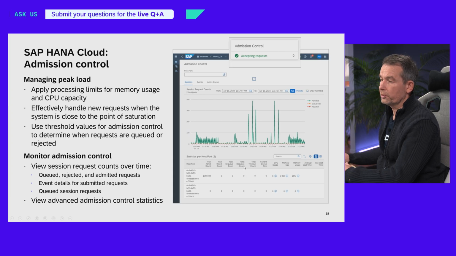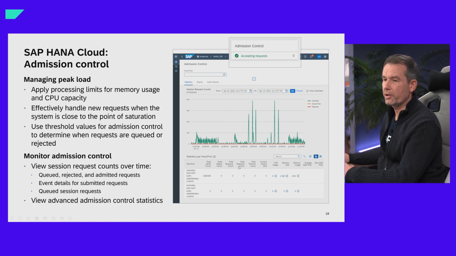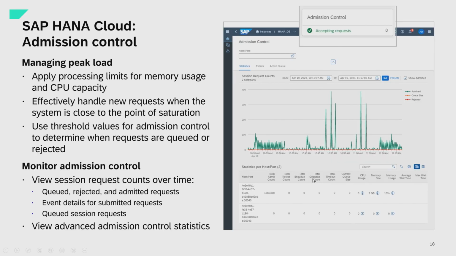And admission control. Admission control is a kind of safety belt to avoid peak load situations for your HANA Cloud instance where the database is not responsive anymore. With admission control, you can define thresholds to queue and reject incoming requests, which gives you another secure and safe way to keep HANA Cloud instances responsive.